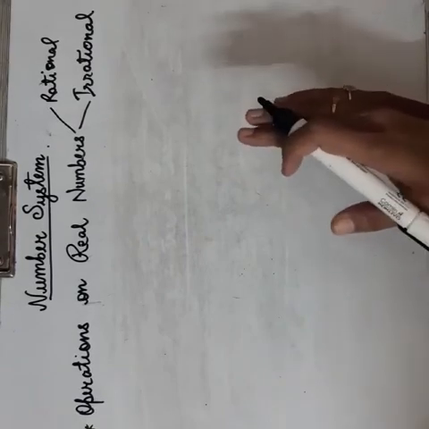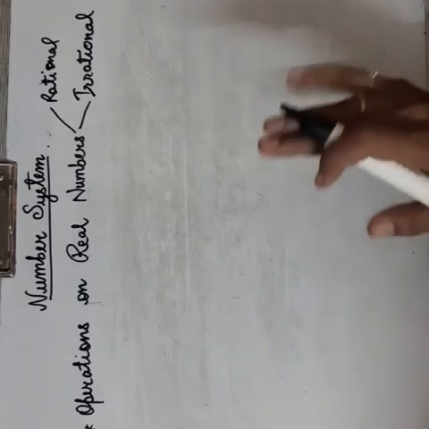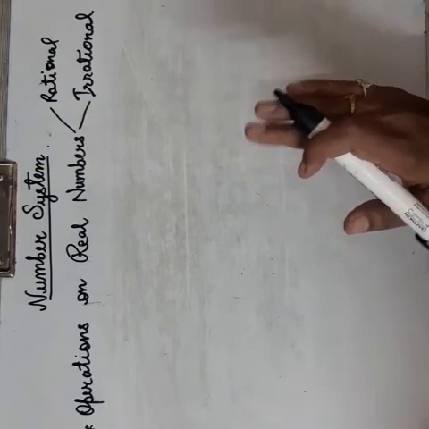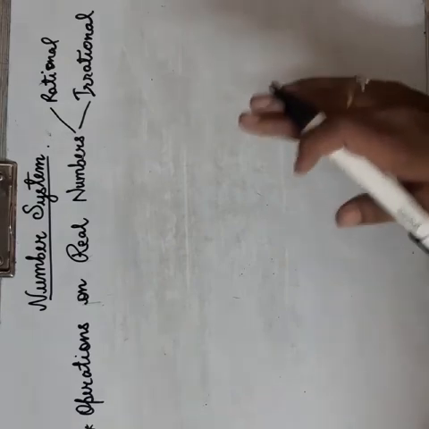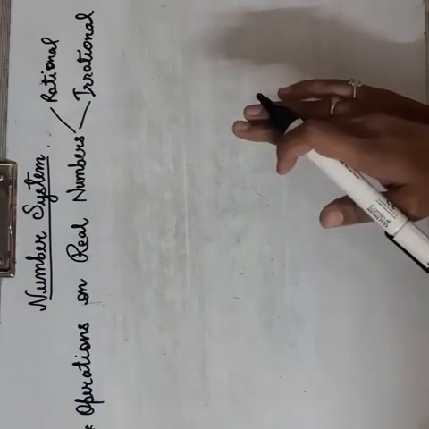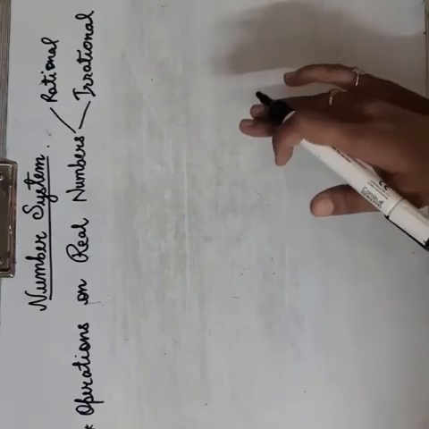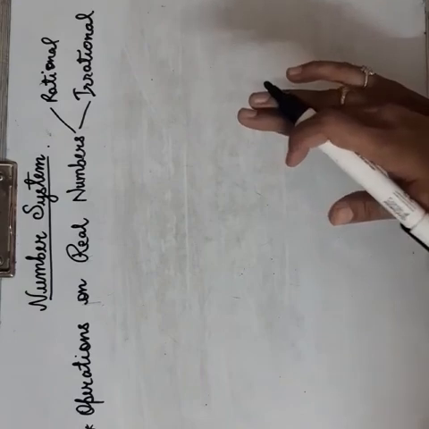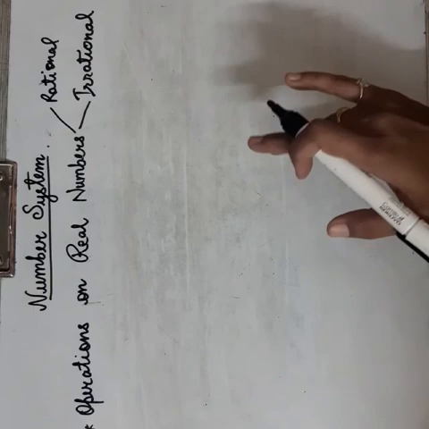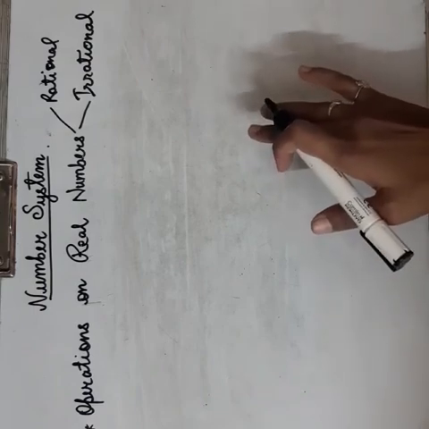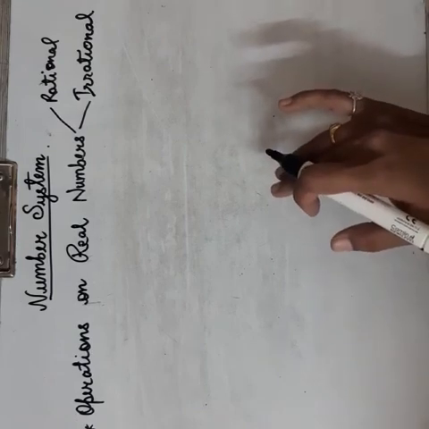Always remember this. When you are performing any operation on rational numbers, the result will be rational only. When you are performing any operation on rational and irrational, the result will be irrational only. When you are adding and subtracting irrational numbers, the result will be irrational only. The only change is when you are multiplying and dividing two irrational numbers, the result will be a rational or irrational number.